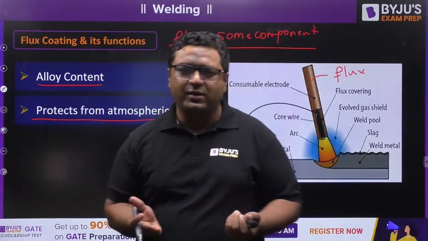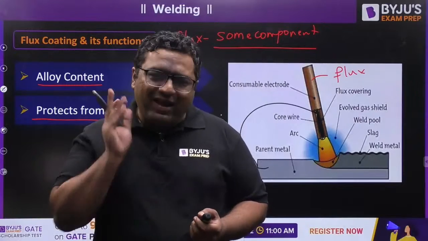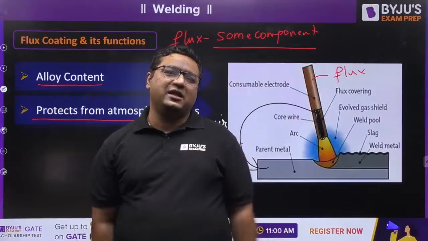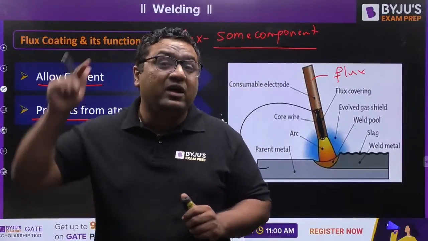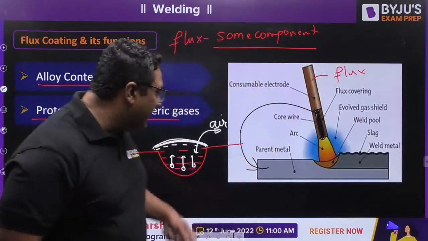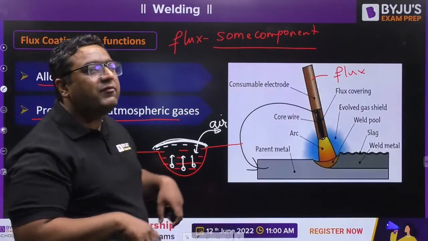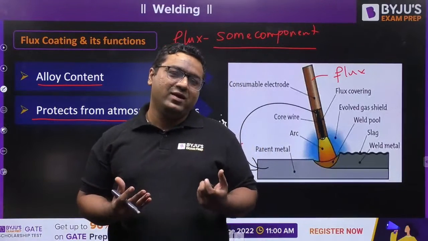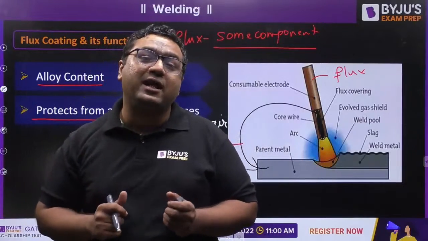Many things are there. Our metals have a bad habit. When they see oxygen nearby, they cannot control themselves if they are in a heated state. And here they are not only in a heated state, they are in a melting state. So they have huge heat, and because of that heat, they cannot control themselves, so they just react with the oxygen present in the atmosphere.